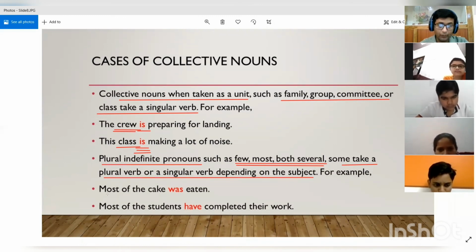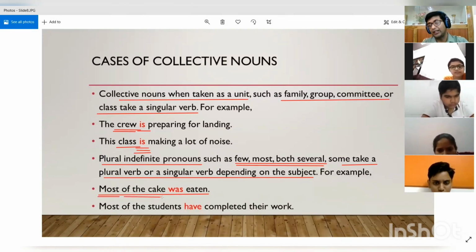For example, most of the cake was eaten. Here, most has been used, which is a plural indefinite pronoun. But because we are talking about a single cake, we are using was, since most part of that single cake was eaten.